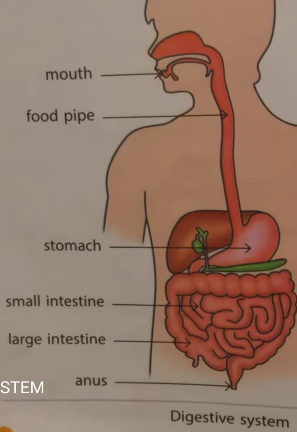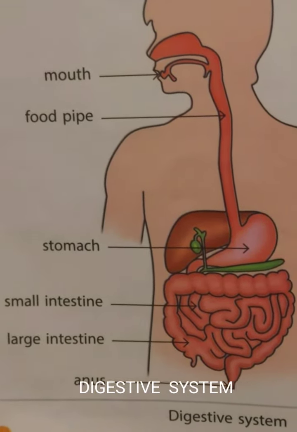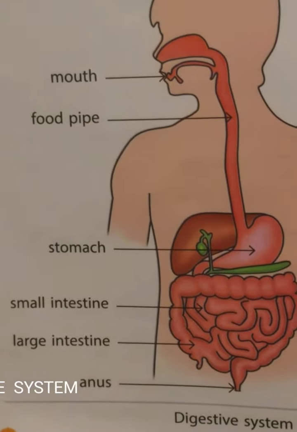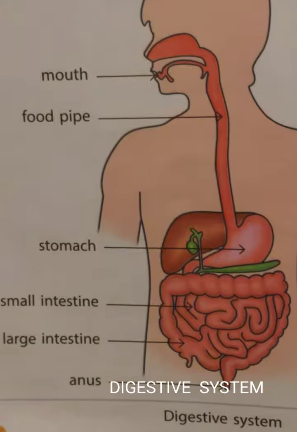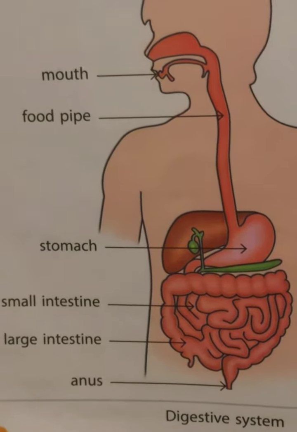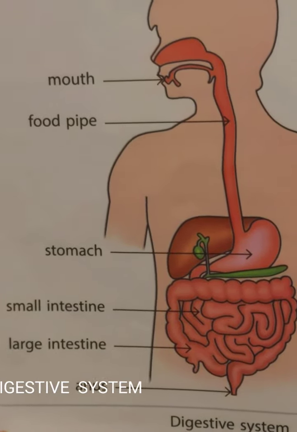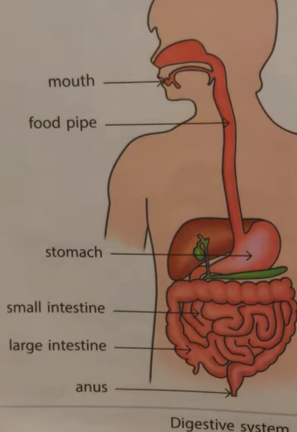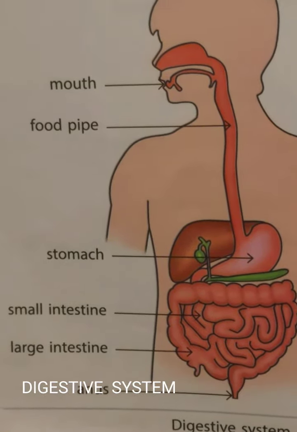For all these purposes, the useful substances carried by the blood are used, and the undigested food goes into the large intestine and is thrown out through the anus. So this is how digestion takes place in our body.